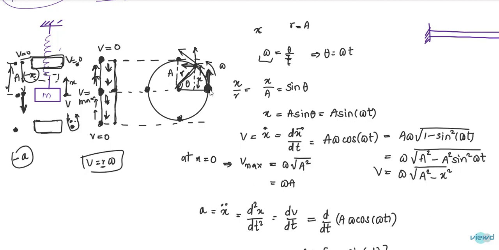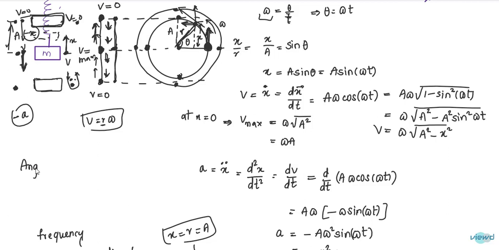This can be represented on this circle. The body from the mean position to the top extreme position has traveled, then from this position again to the mean position, then to the lowest extreme position, and from the lowest extreme position to the mean position again. That means it has completed one vibration in linear motion and one revolution in circular motion.